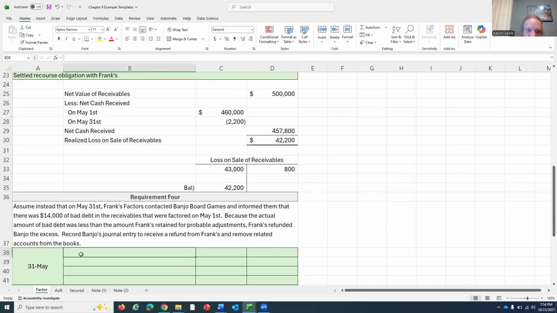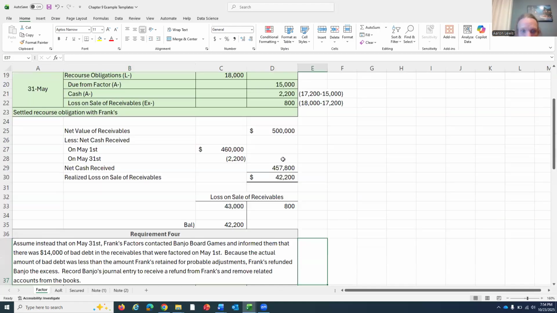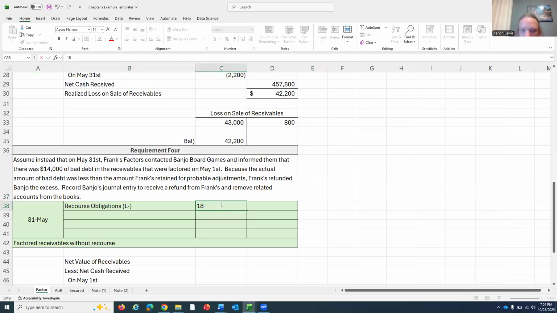That recourse obligation still has to come off the books. So recourse obligations is going to get debited for the amount we originally put it on. This is an extension of this entry right here. So recourse obligations is getting reduced by $18,000. We're settling with them, so we can't have anything on our books due. So I'm going to skip down to the third line and I'm going to put due from factor on the books. Well, I shouldn't say on the books, off the books, taking it off with a credit right here.